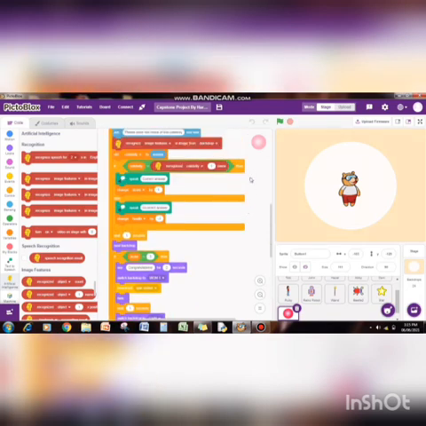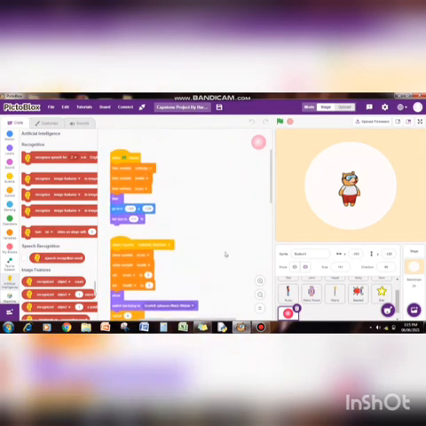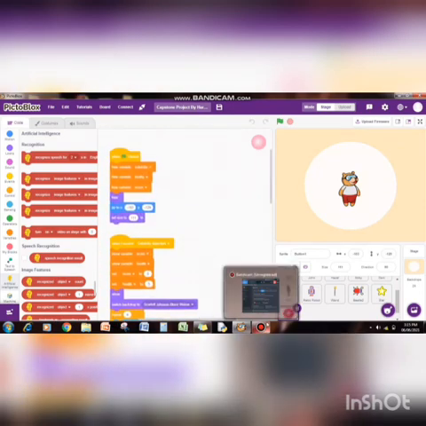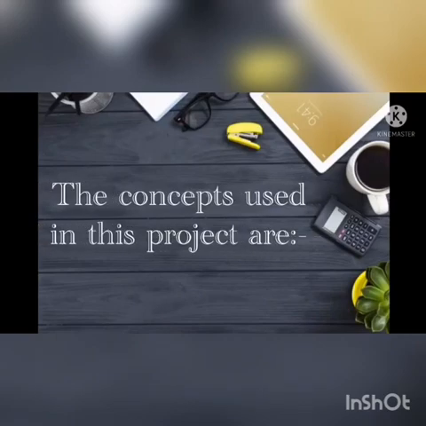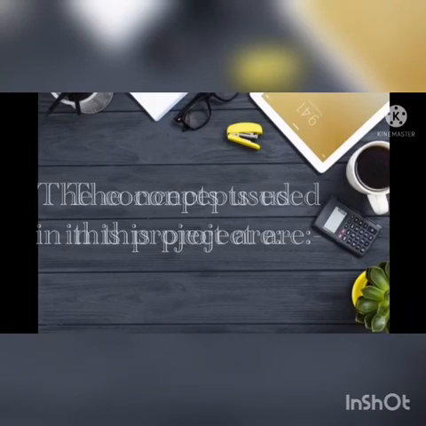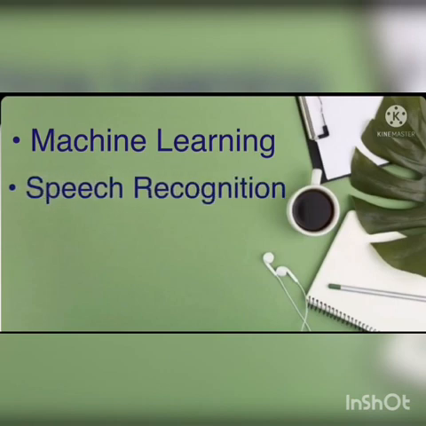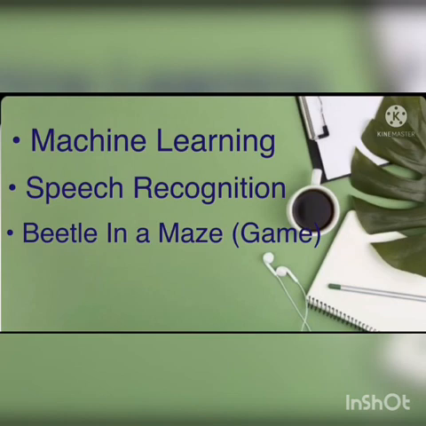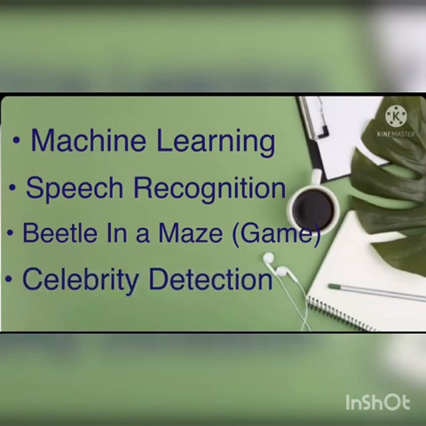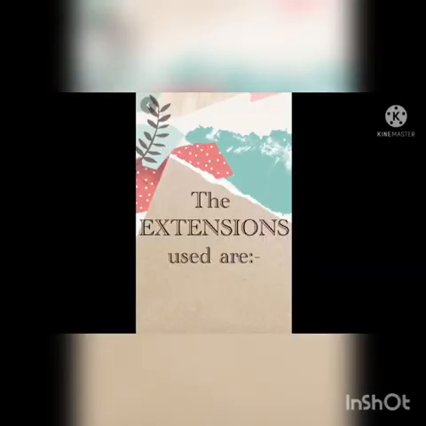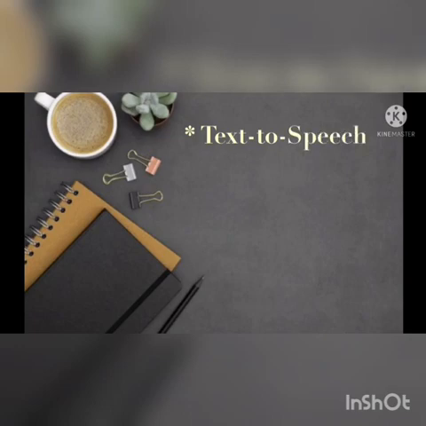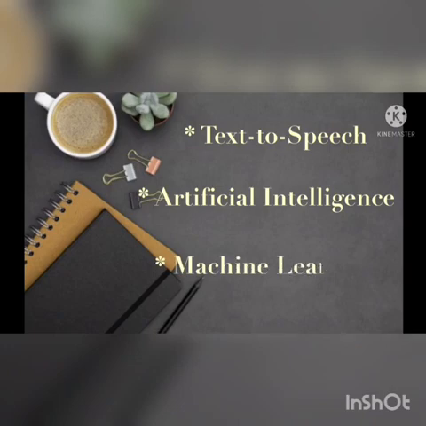So this was all about the scripts of the sprites used in this project. The concepts used in this project are as follows: machine learning, speech recognition, beetle in a maze, that is a game, and celebrity detection. The extensions used in this project are text to speech, artificial intelligence, and machine learning.